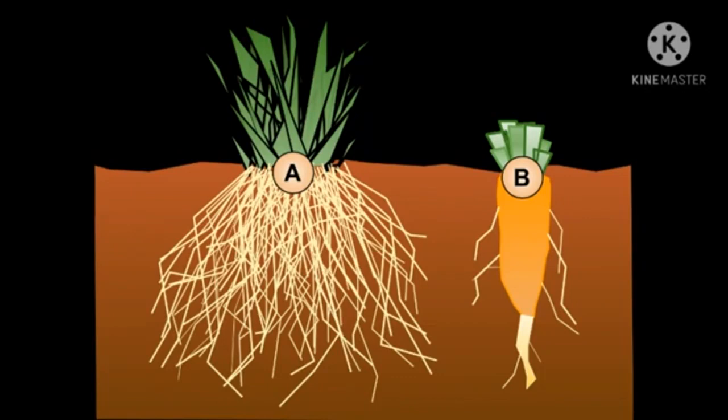The main root normally reaches deeper in the soil, and lateral roots spread in various directions.